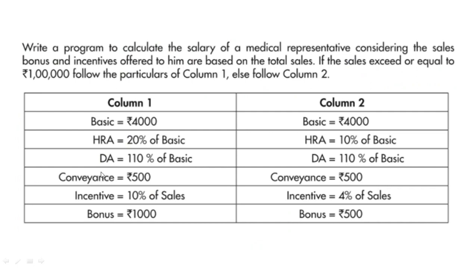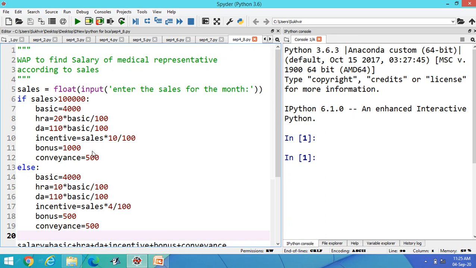Look at this one. Incentive is 10% of the sales. And what about conveyance and bonus? These are the fixed values. Conveyance is 500 and bonus is 1000. You can change them according to your choice. According to your organization, you can set up different values. You can change the HRA percentage, you can change the DA percentage, as per the programming concepts.